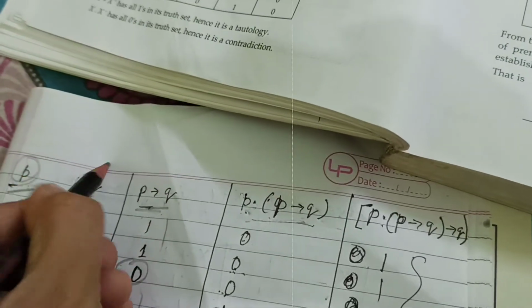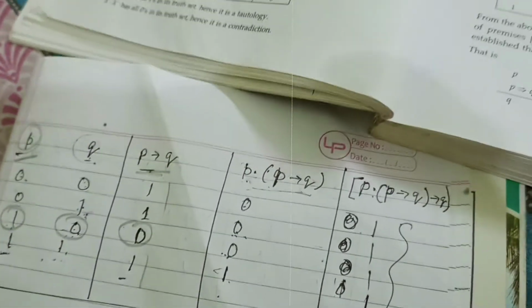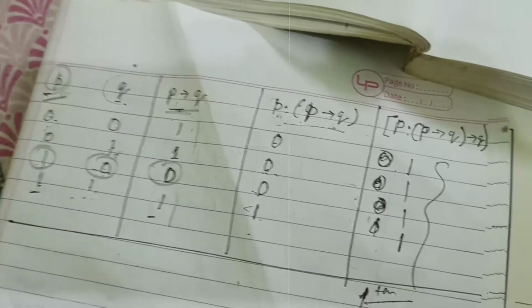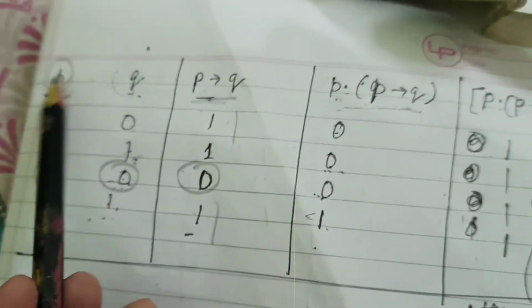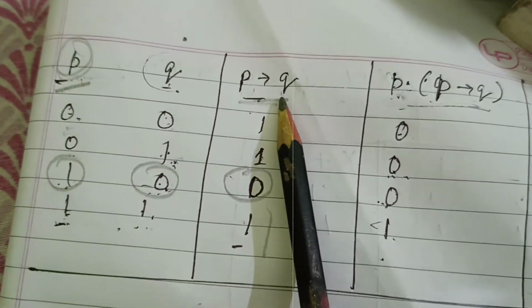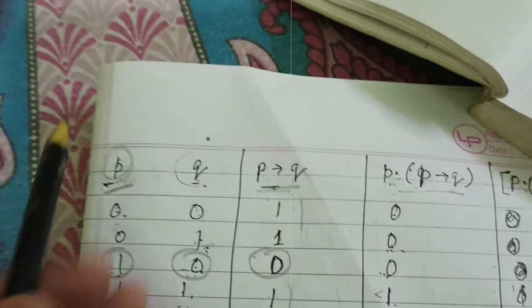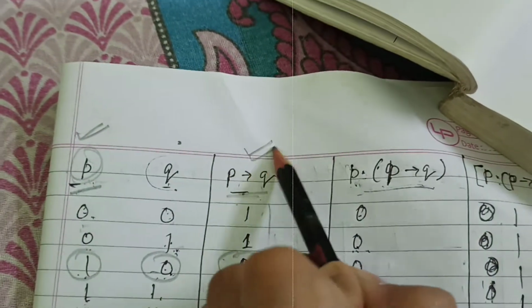In between there is an AND, the dot operator, so we have to see this column and this table.